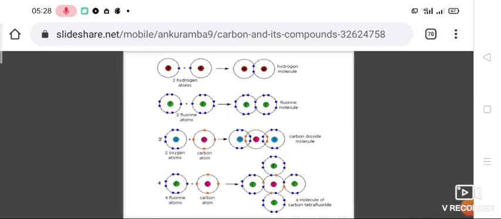To become stable, it requires one more electron. Hence, two hydrogen atoms share one electron each to form a single covalent bond. A single covalent bond consists of two electrons, or one pair of electrons.